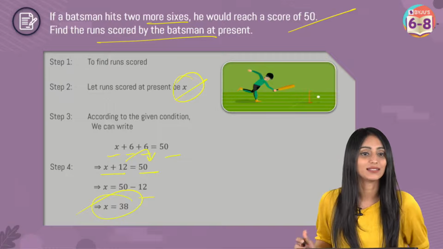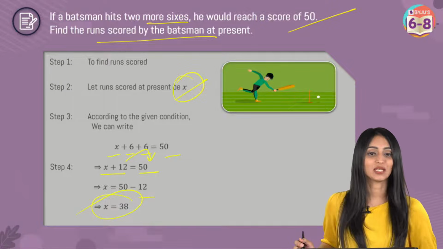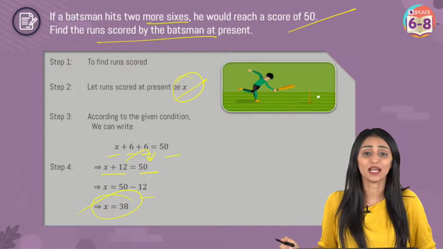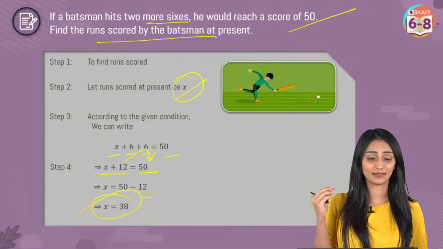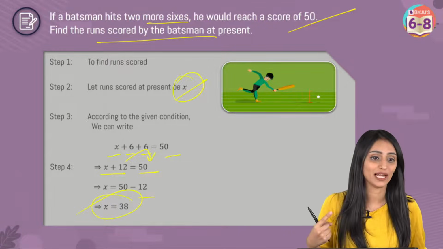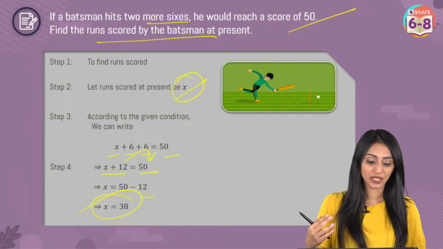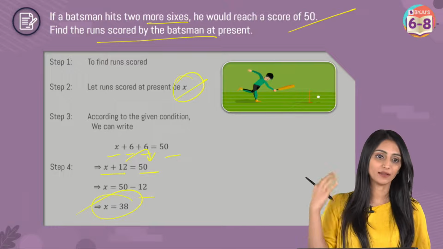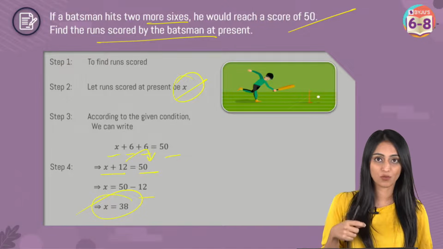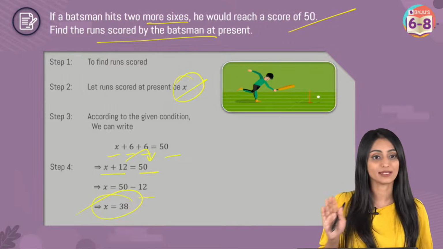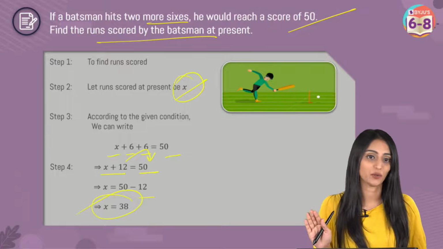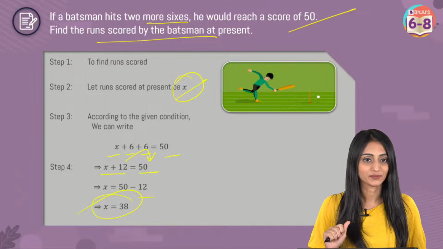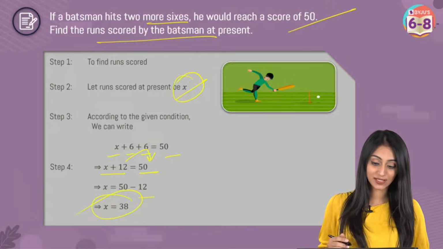Yes, Sonali, Chaitanya, Sudha, absolutely. 38 runs scored by the batsman at present. I hope everybody has understood this trick, this literal translation one, right? Trust me, not just in grade 8, it's helpful for grade 9, grade 10, 11 also. Whenever you come across a word problem, use this trick. It always helps. You will never get the wrong equation if you're going by this method. 38 runs. All right. So this is clear to everyone.